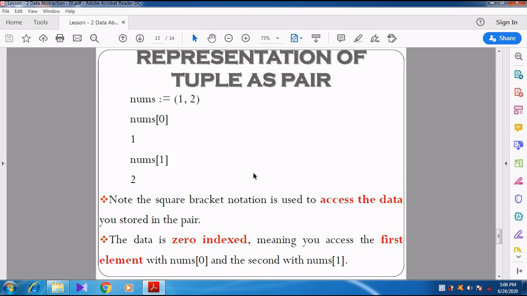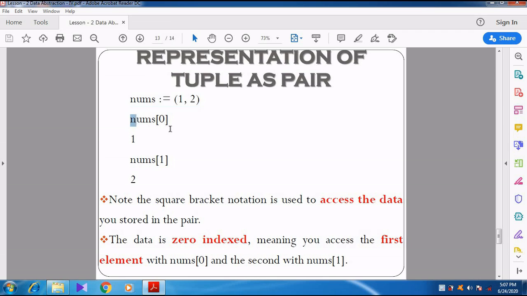Right. I think you have understood this. Now we can see the representation of tuple as a pair. How to represent tuple as a pair? What we have discussed, list can be accessed by two methods. One is called a multiple assignment method and another one is called an element selection operator. But here we are going to access only through element selection operator. See here, nums becomes (1, 2), given within the parenthesis. So now what is the value stored in nums? Two values are stored there. One is 1 and another one is 2.